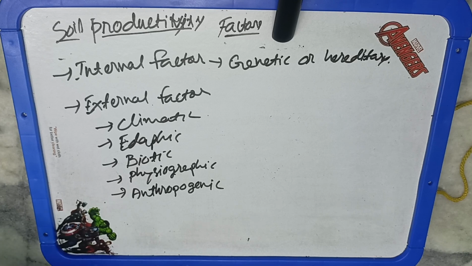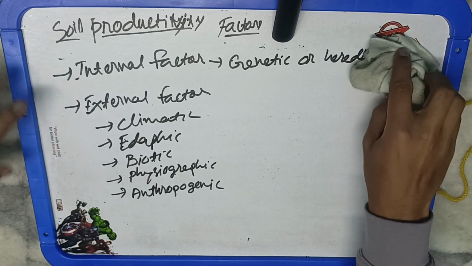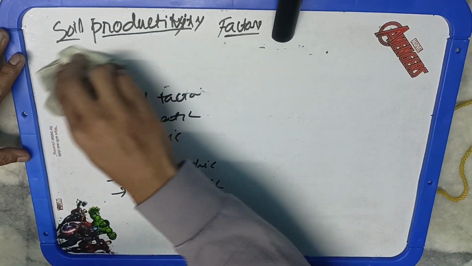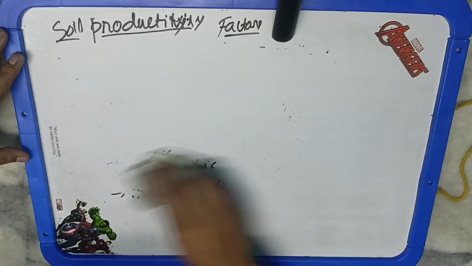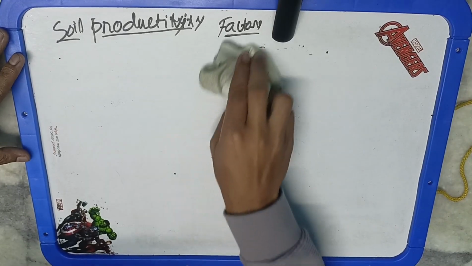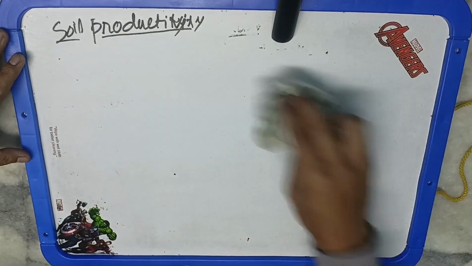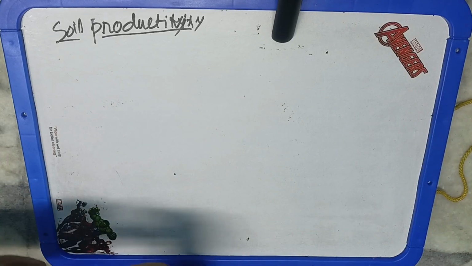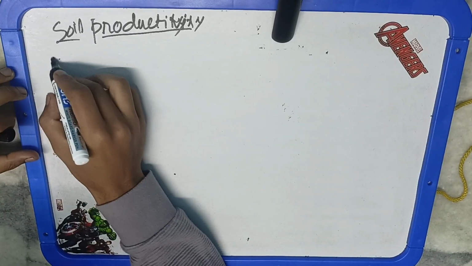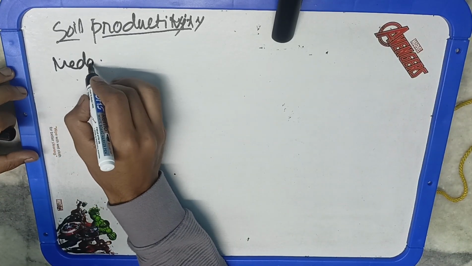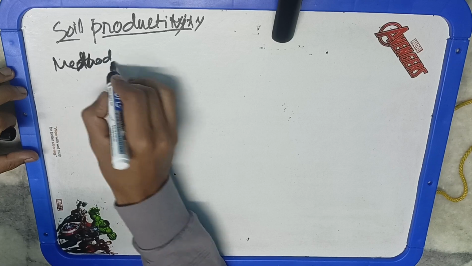Then anthropogenic factors, that means man-made factors, are also important. Okay. Now, methods of soil fertility evaluation. How do we evaluate the soil fertility? So, nutrient deficiency symptoms on plant. How do we know a particular soil has all the nutrients available in it or not?